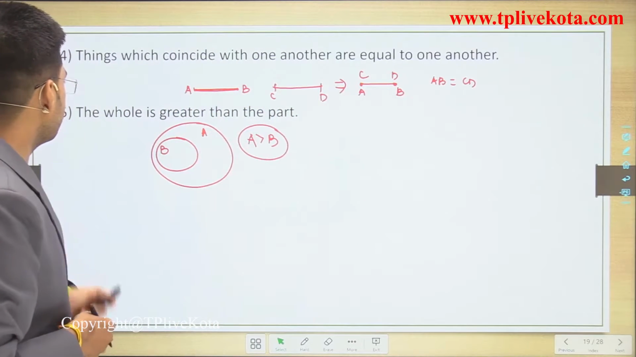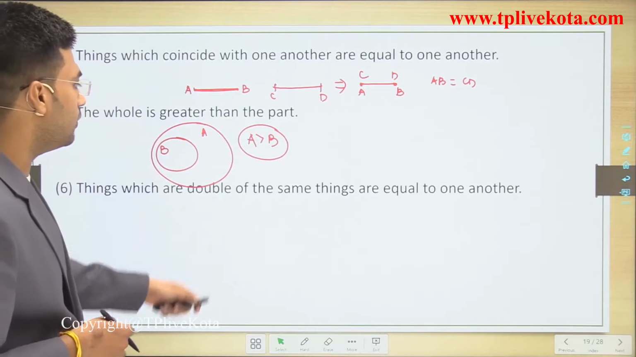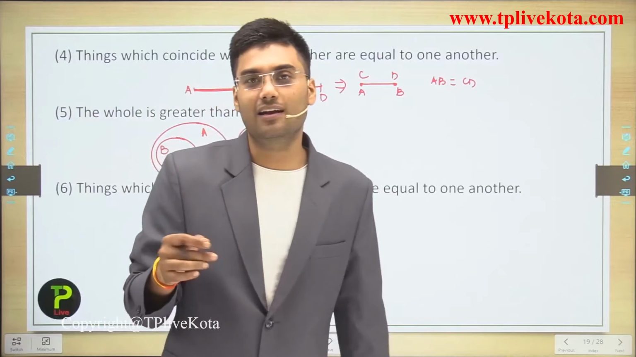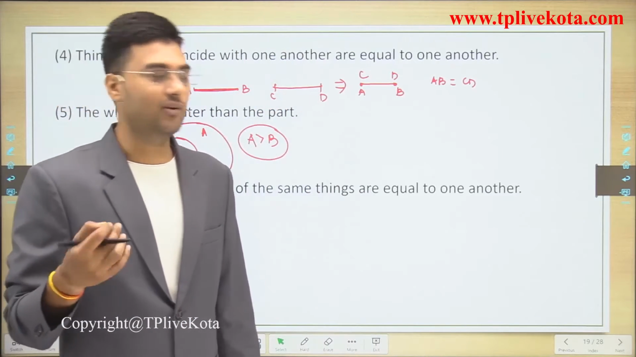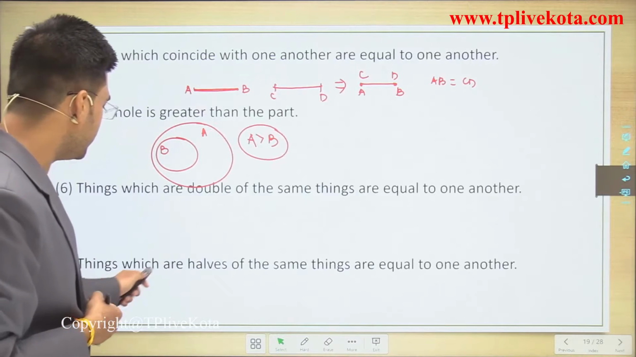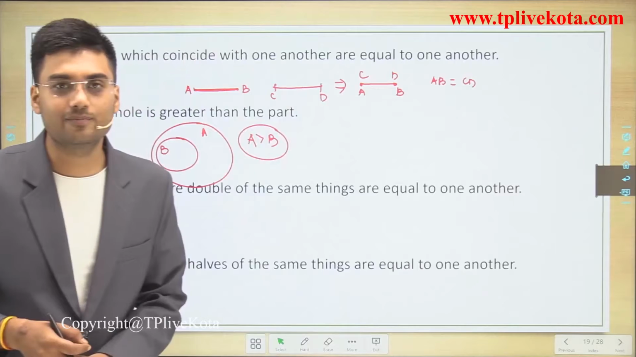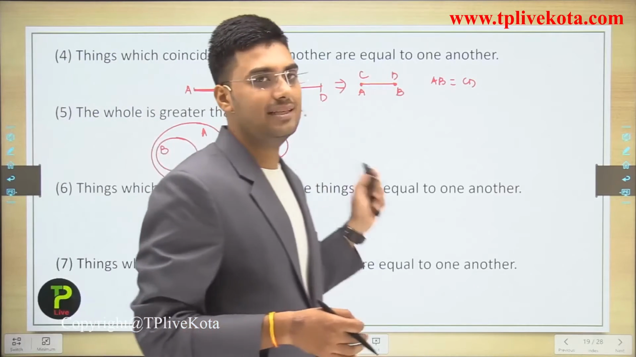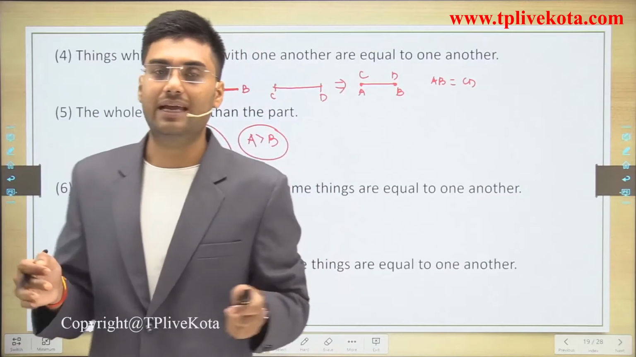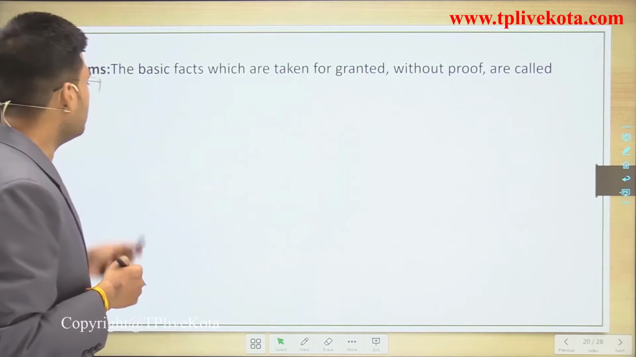Then the next axiom is: things which are double of the same thing are equal to one another. Then the next is: things which are half of the same thing are equal to one another. So these are the basic axioms of Euclid. After these axioms, let's move to some notes.